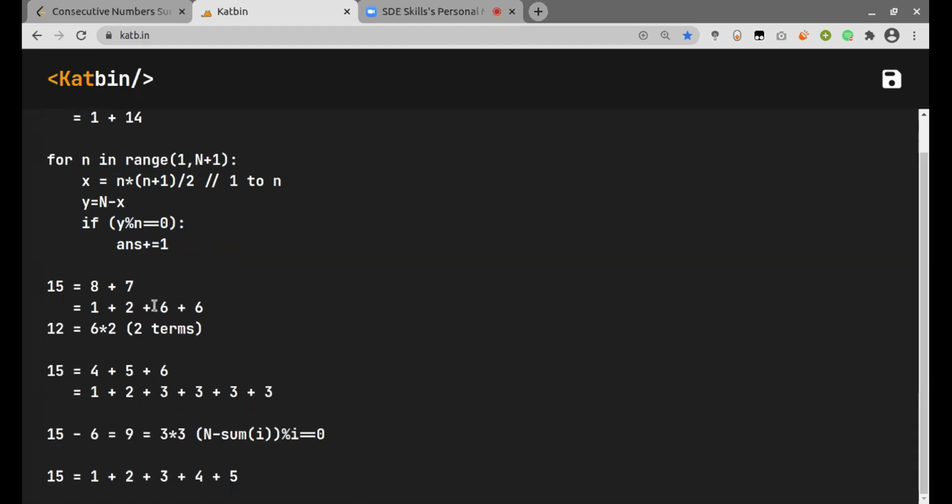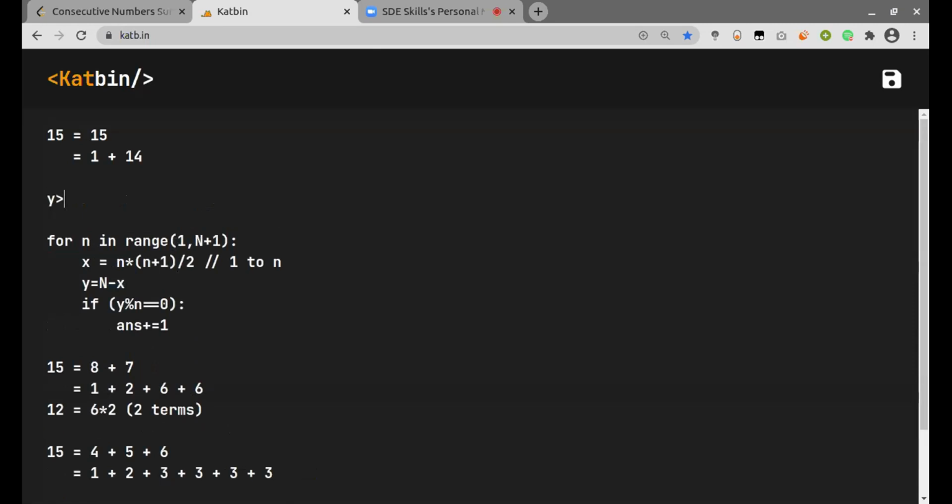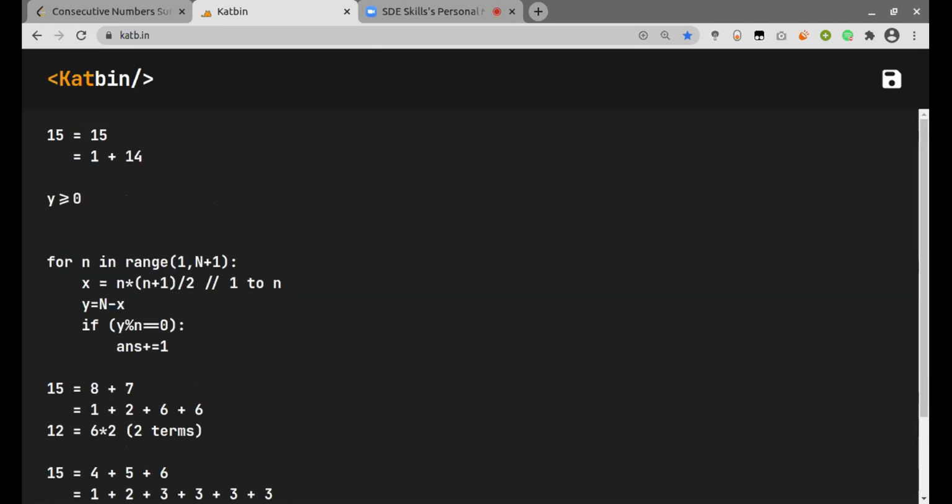So this is the last case where our answer exists, and after this step we can see that we don't find any answer. So this is why we can further optimize our approach. We were setting the upper bound of the for loop to be n plus 1, but instead, since we are finding this term and then subtracting it, we just need to consider the values where the value of y is greater than or equal to 0.